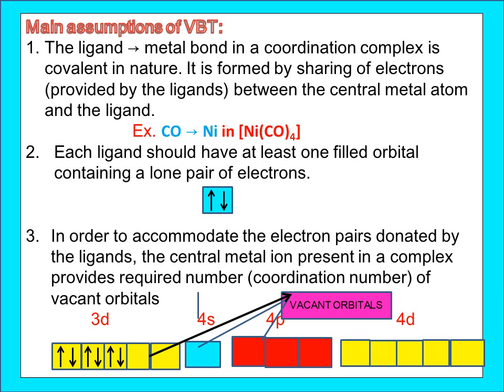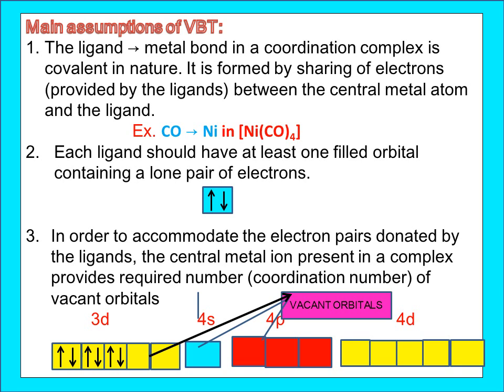Second one, each ligand should have at least one filled orbital containing a lone pair of electrons. The first condition is that the ligand and metal form a bond which is purely covalent, with the electrons coming only from the ligand. And second point, in order to give electrons, the ligand must have at least one filled orbital, that is one lone pair of electrons, as I showed you. Then if the electron is donated by the ligand, it must be accepted by the central metal atom. So if the central metal atom or ion has to accept the electron, it must have vacancy.